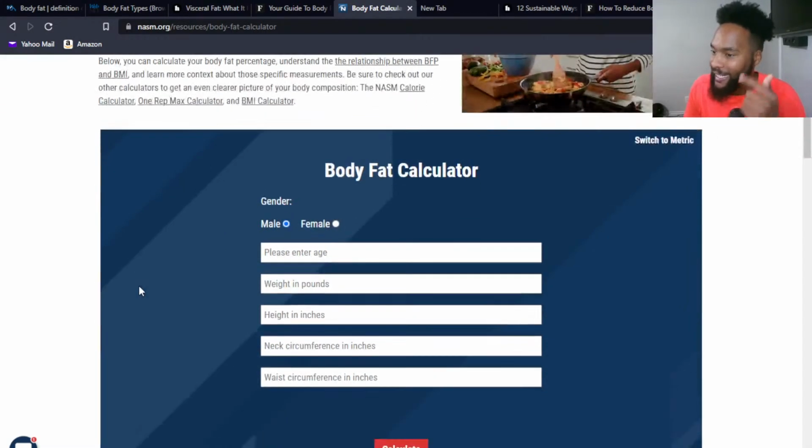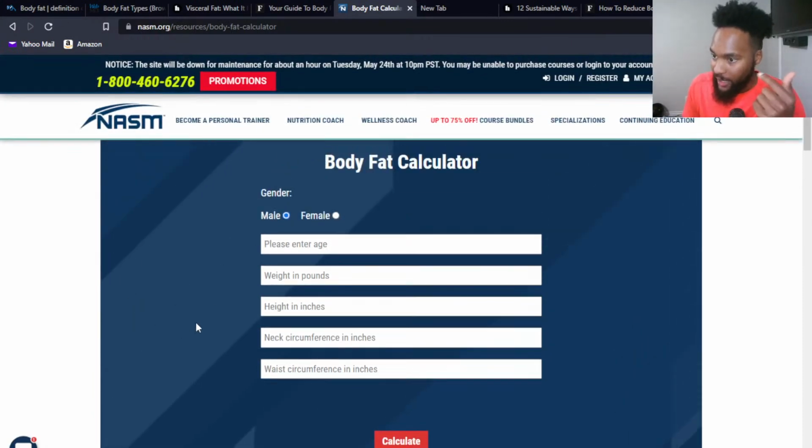All right, but as you can see here, some of the things that we need in order to calculate body fat include things like your gender. And we've already discussed the fact that males and females are going to carry their weight differently. Obviously, you're going to need your weight, but look at this. You're also going to need your age. As we age, we carry our weight differently. Height. And in some cases, they'll ask for extra measurements.